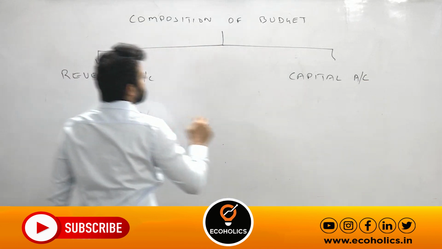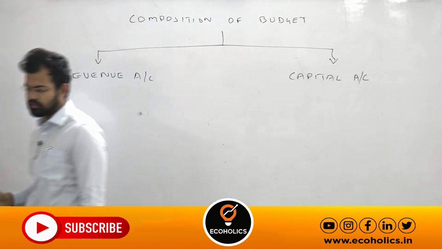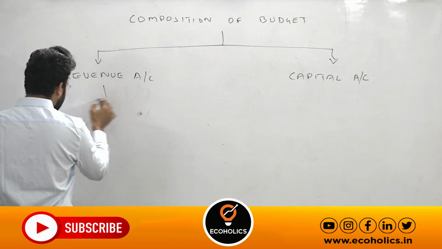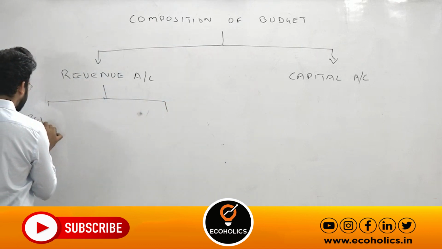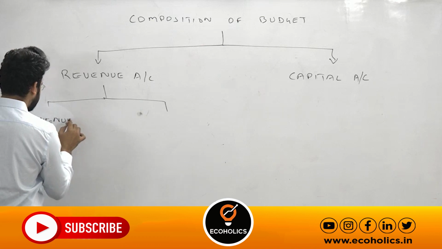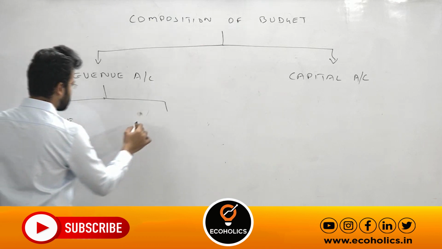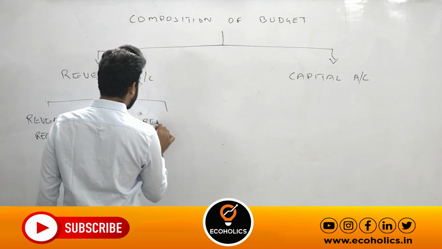So we have 2 types of account under the composition of budget. First is revenue account and capital account. Under revenue account we have revenue receipts and revenue expenditure.